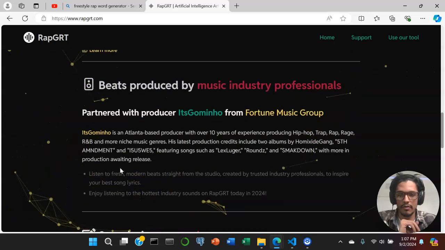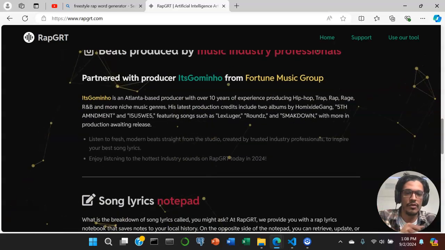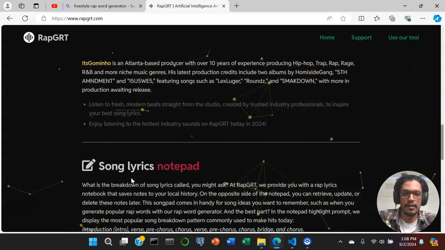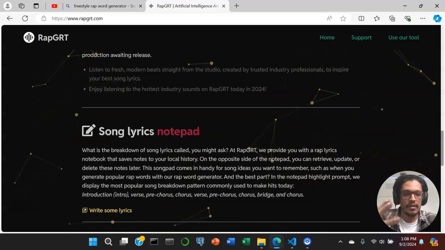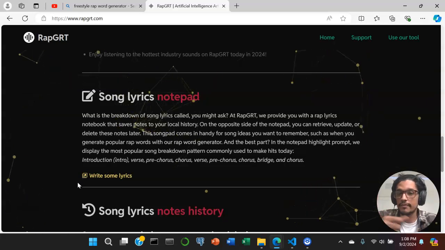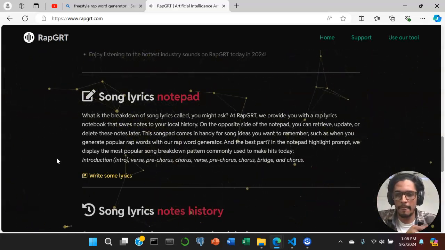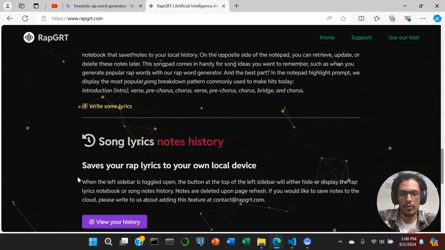So a couple other components here. We have beats produced. So we're partnered with Fortune Music Group, where they provide us with professional industry beats that allow artists to streamline their workflow, tap into some music while they generate some lyrics. And also with the song lyrics notepad, they could write those ideas down and transfer them onto something more tangible.